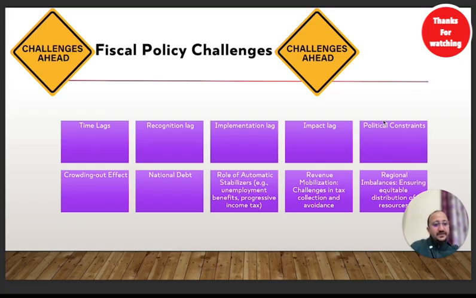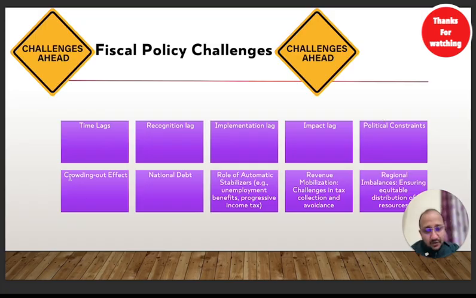The agenda should only be that we need growth in the country. So there are many political constraints over here. Because of that, the government has to step back on many good things and sometimes has to take bad decisions as well, because they have to make people happy, right?